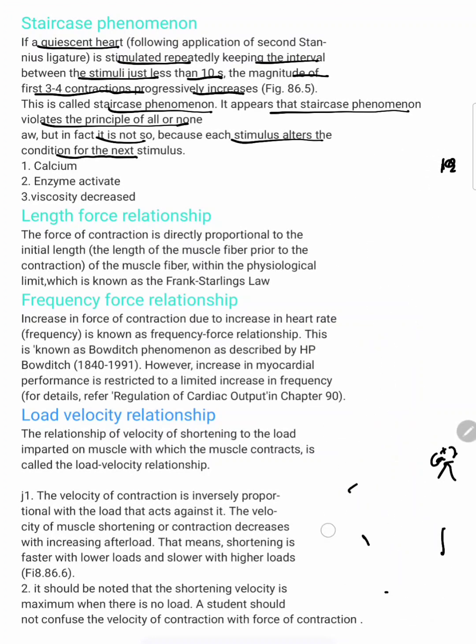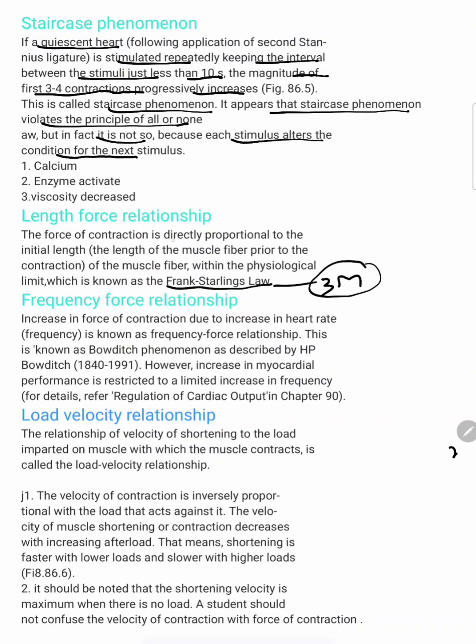Next is the length-force relationship. The force of contraction is directly proportional to the initial length of the muscle fiber within the physiological limit, which is known as Frank-Starling's law. The Frank-Starling law is a very important question, even for 3 marks, and they will also ask it in viva. You just remember the definition.